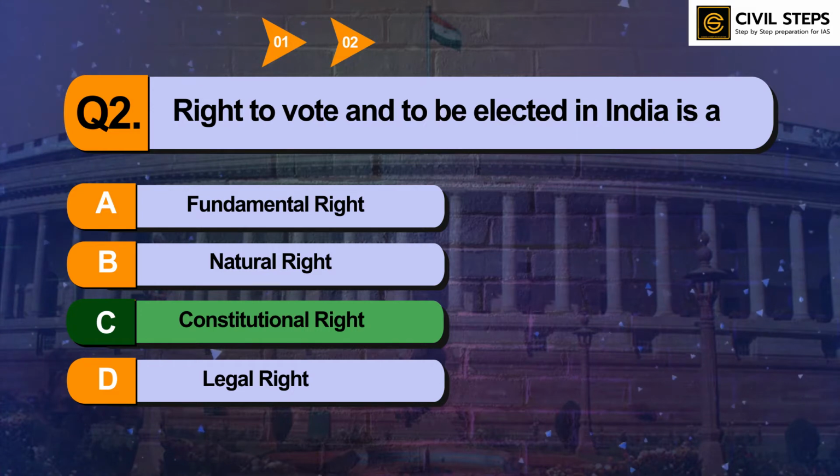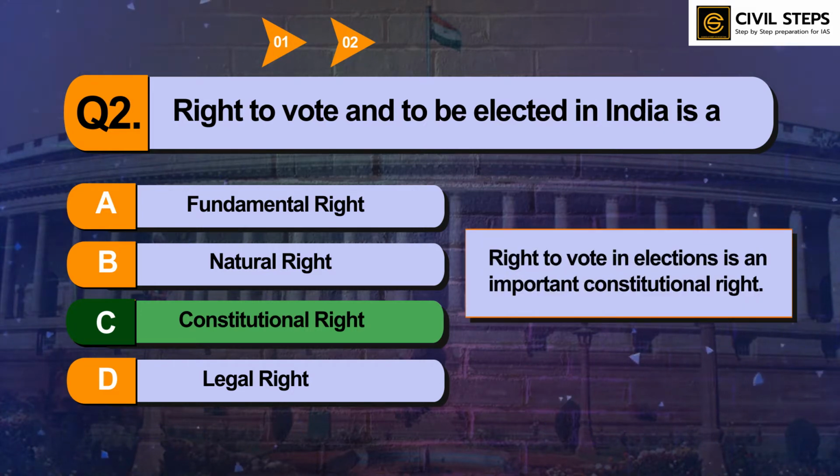Constitutional right. The right to vote in elections is an important constitutional right. These rights are very important. You should cover fundamental rights, and there have been questions asked on fundamental rights. Another important topic is the Universal Declaration of Human Rights. From this topic also there have been questions asked by UPSC. You should cover these topics very well from NCERTs and other standard sources. Now let us discuss question number three.